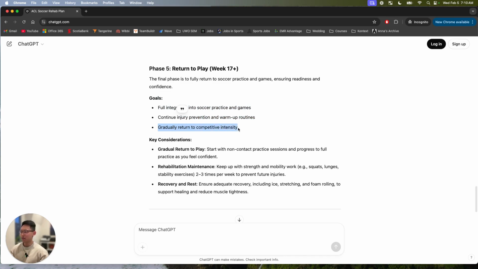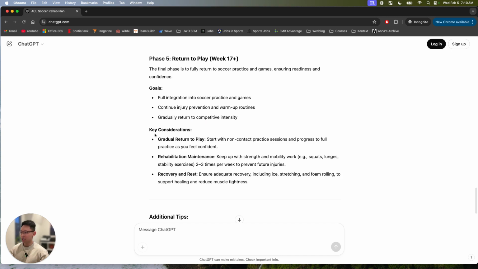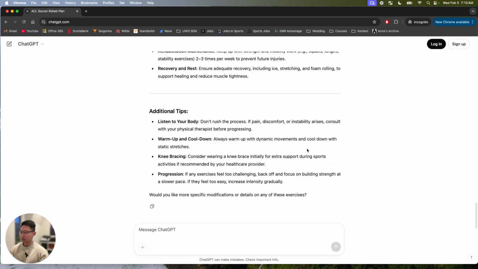Gradually return to competitive intensity, which is actually really good. So I do like the key considerations here, saying they take things gradually, so not rushing. So taking a gradual approach, maintaining with rehab, so keeping up with strength and mobility work makes sense, and focusing on recovery in between. So that's good as well. And additional tips: listen to your body, warm up, cool down, knee bracing, potentially, and progression.